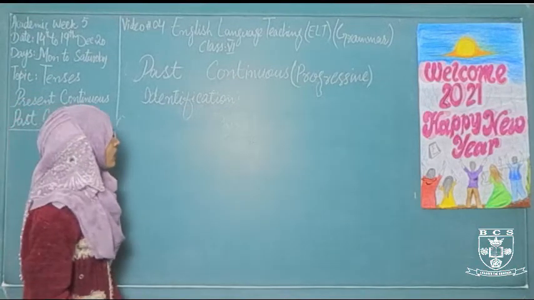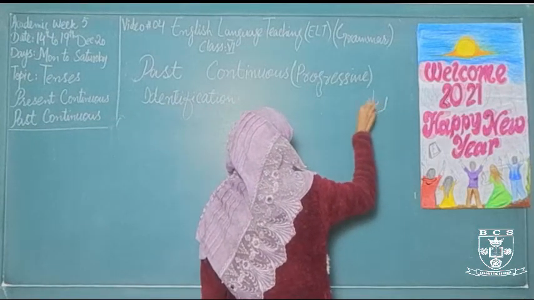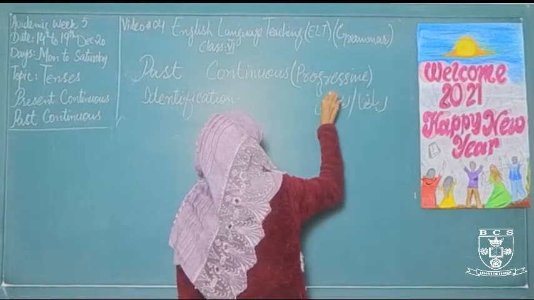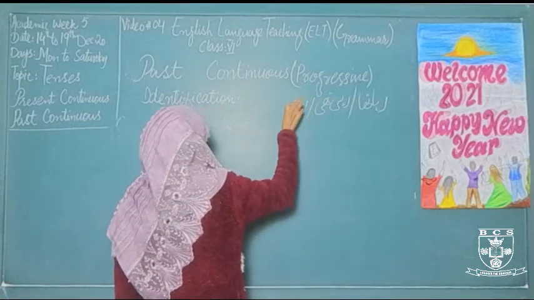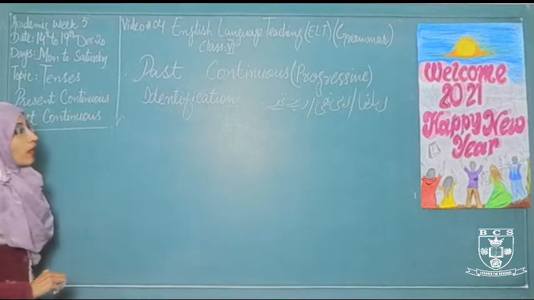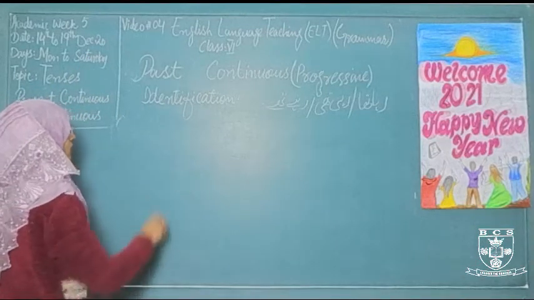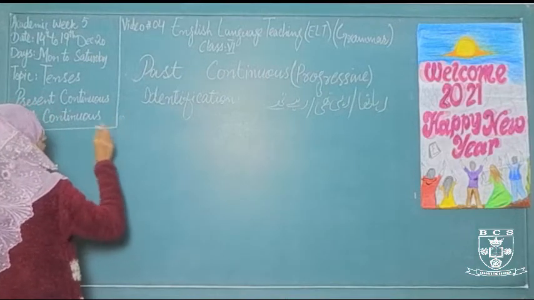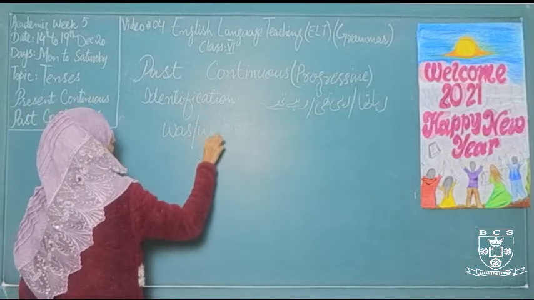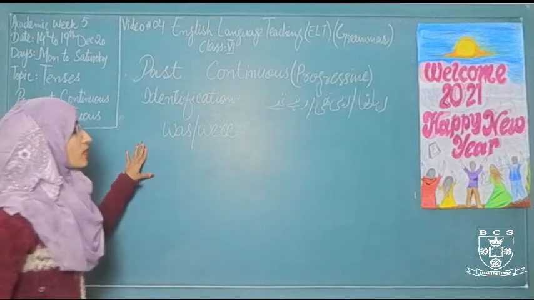Now let's discuss its identification in Urdu. The identification in Urdu is raha tha, rahi thi. In English, we use the gerund form but with the specific helping verb, and we use the helping verb which represents that this is the past continuous tense.